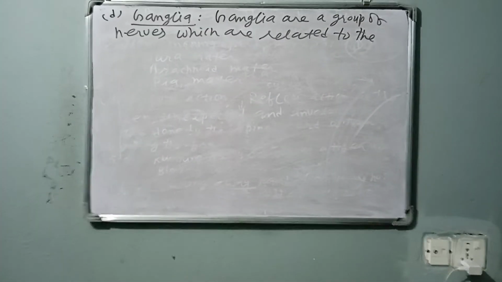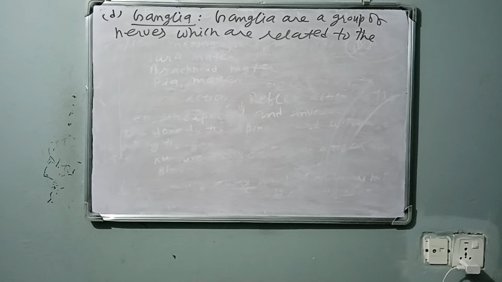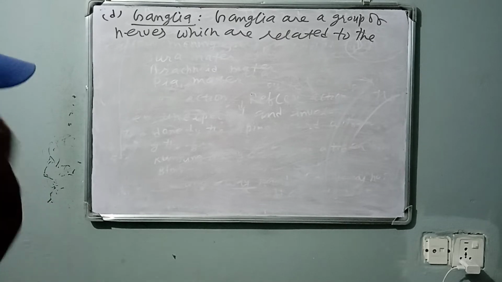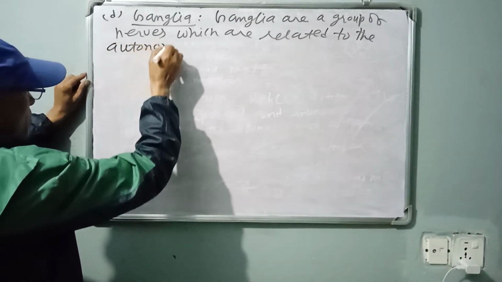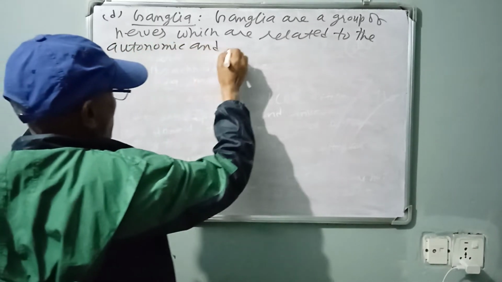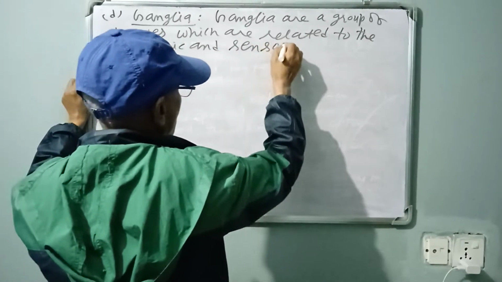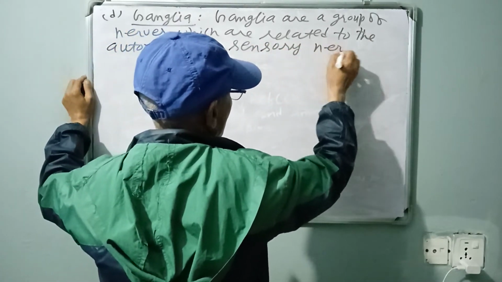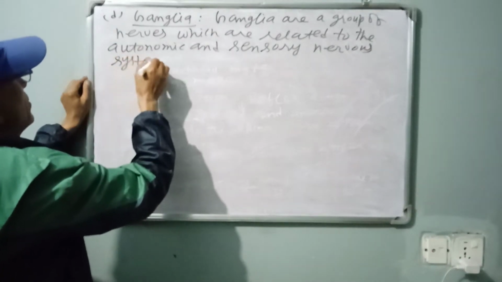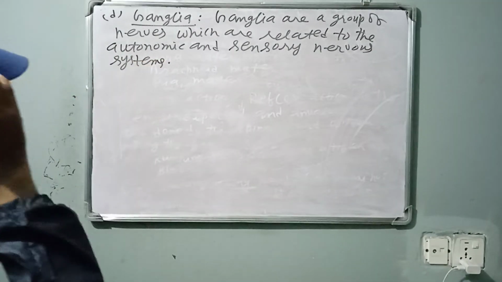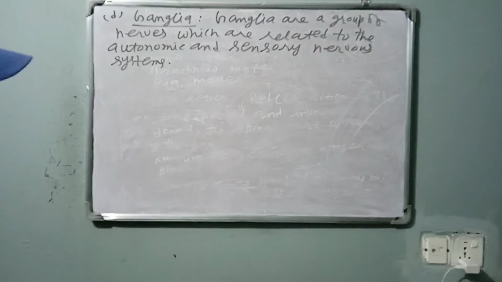They are related to the autonomic and sensory nervous systems. Ganglia.